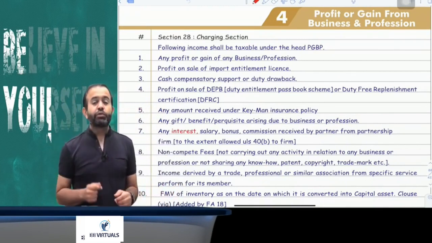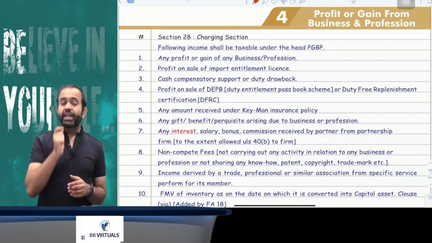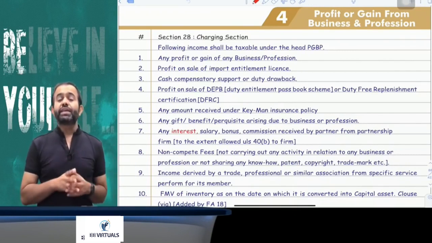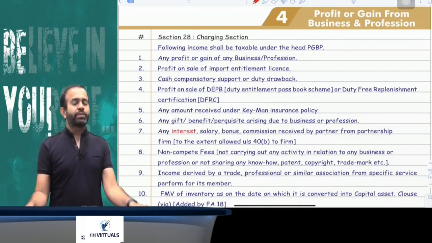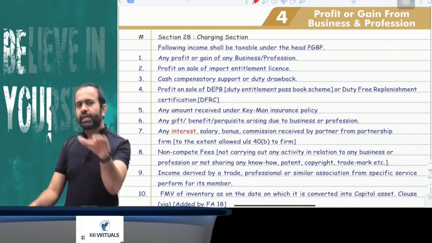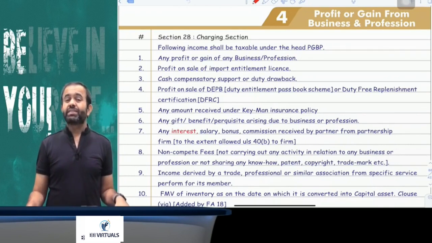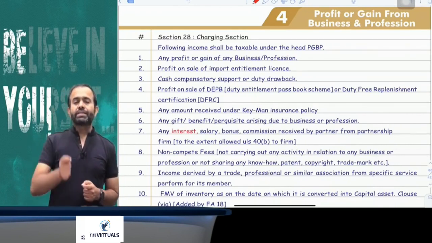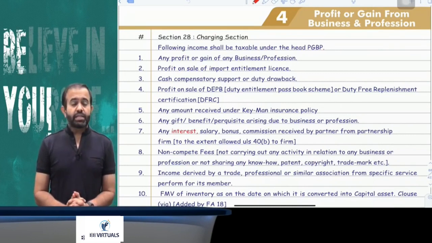Now try to understand, if you receive any amount from a keyman insurance policy, including the bonus on that policy, if it is received by an employee, then it will be taxable under the head salary. If it is received by an employer, then it will be taxable under the head PGBP. And if there is no employer-employee relationship and any person receives the amount from the keyman insurance policy, that will be taxable under income from other sources.